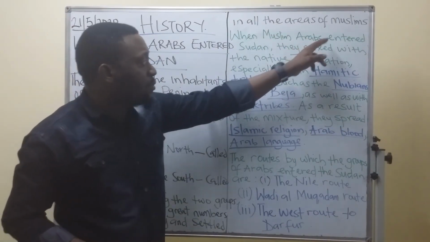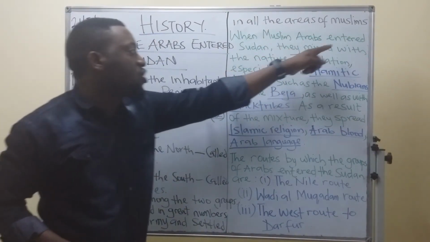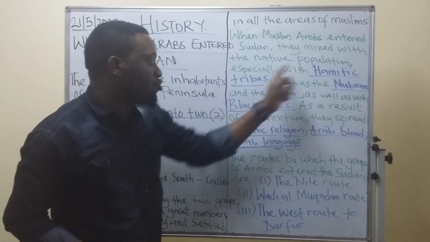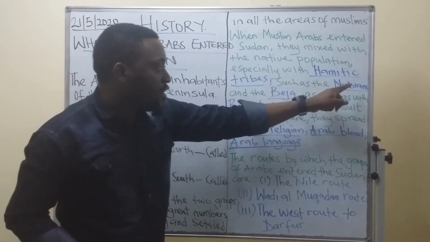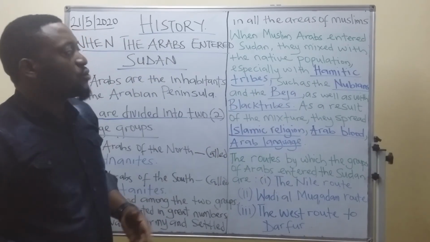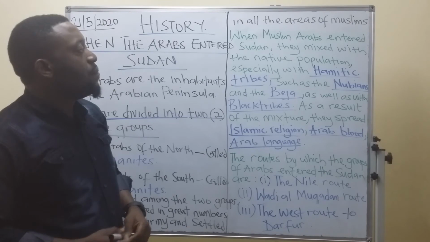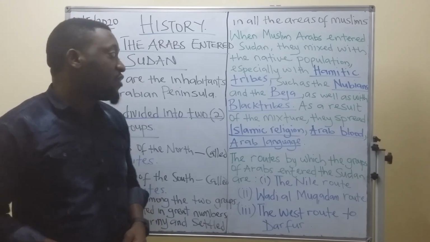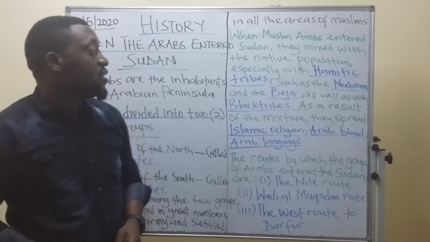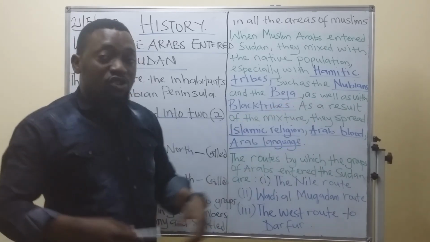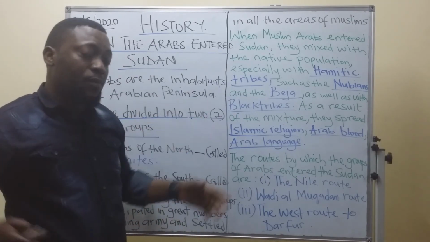So when the Muslim Arabs entered Sudan, they mixed with the native population, especially with the Hamitic tribes such as the Nubians and the Bedouin, as well as the black tribes.